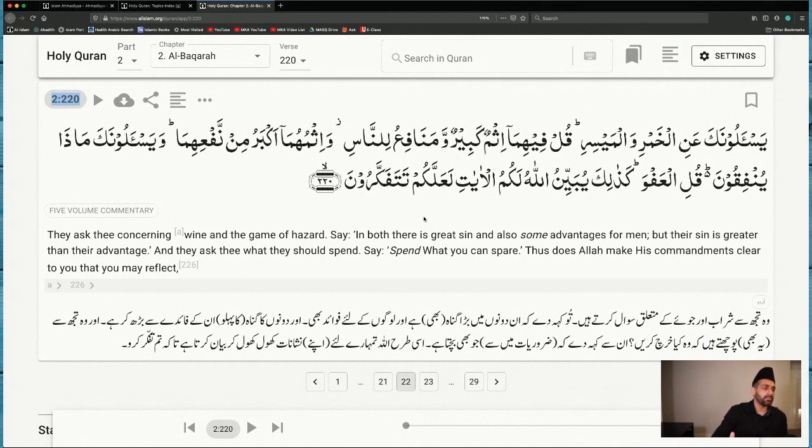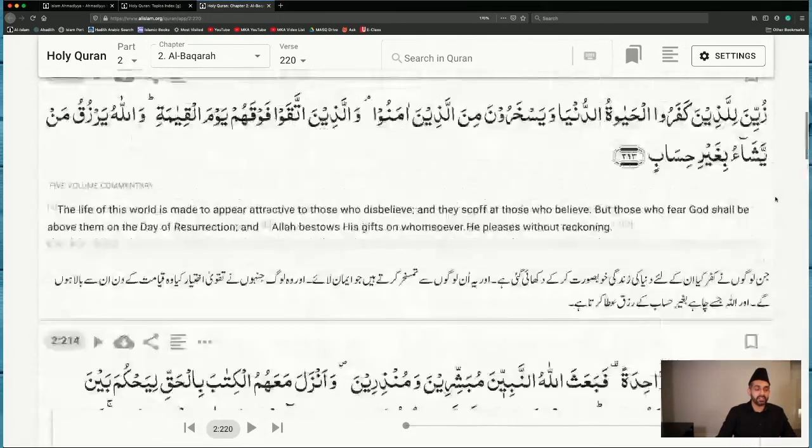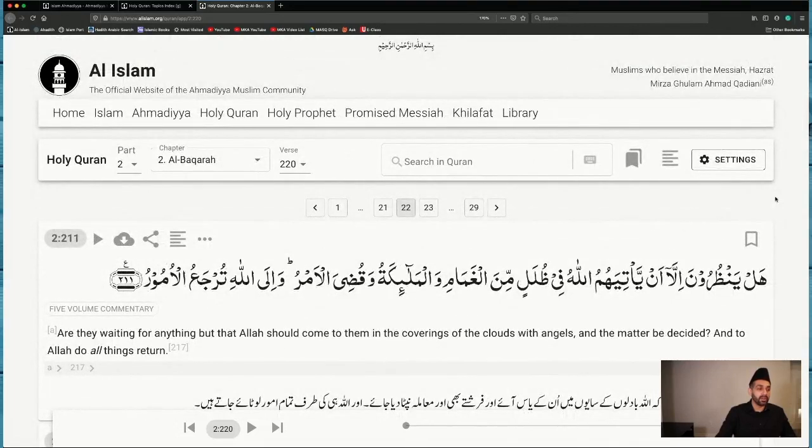This is very important for tabligh purposes, for preaching purposes, when you are giving a reference to a non-Ahmadi friend, and they're not able to find the verse when they go to their Quran. So it's helpful in that regard by giving them that reference. So there you go. This is a brief, quick introduction to the Quran app, the Read Quran app.